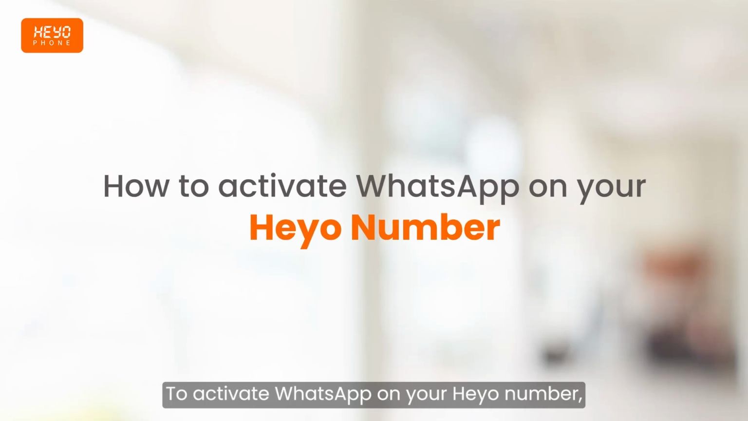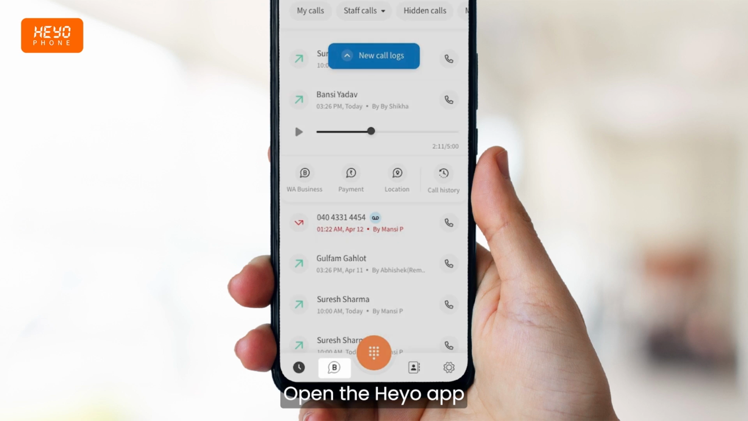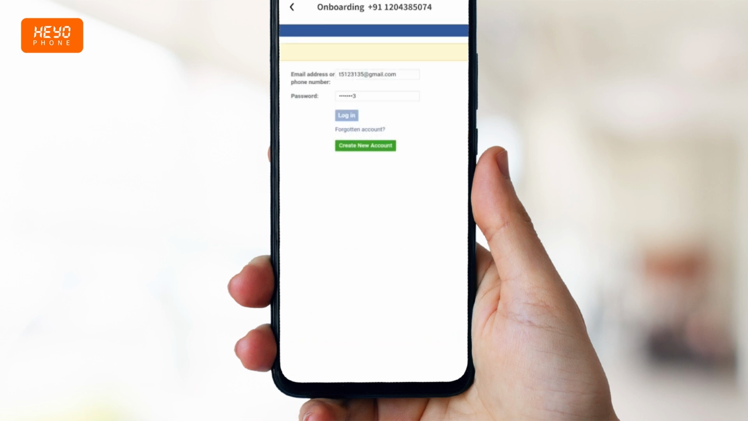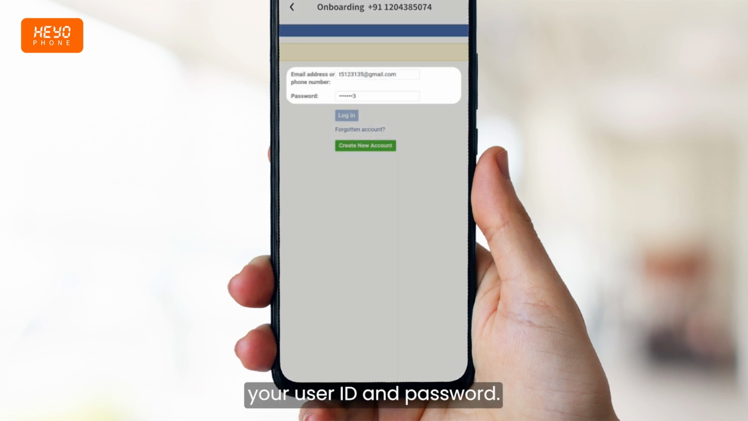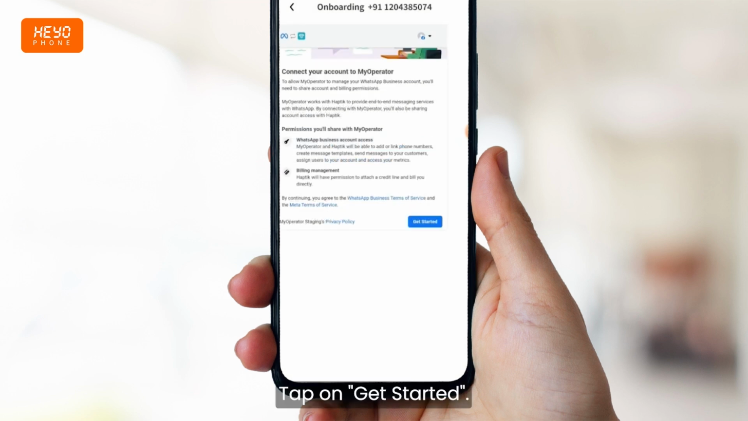To activate WhatsApp on your Heyo number, follow these steps. Open the Heyo app and tap on the WhatsApp icon. Tap on Continue to Facebook option. Log in to Facebook using your user ID and password. Tap on Continue, then tap on Get Started.